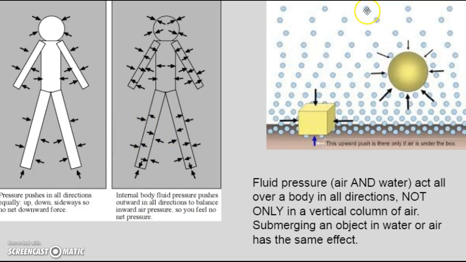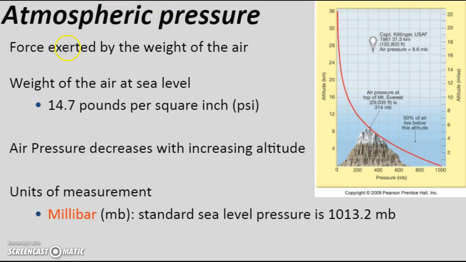However, if I look at this picture here, the further I submerge an object, the greater the pressure is at depth. There's simply more pressure because there's more forces pushing and squeezing around it. When we look at atmospheric pressure, we're really talking about the force exerted by the weight of the air. The weight of the air at sea level is considered to be 14.7 pounds per square inch, or psi, 14.7 psi. Air pressure decreases with increasing altitude. And the units of measurement are millibars. Standard sea level pressure is 1,013.2 millibars, or we could say 14.7 pounds per square inch.